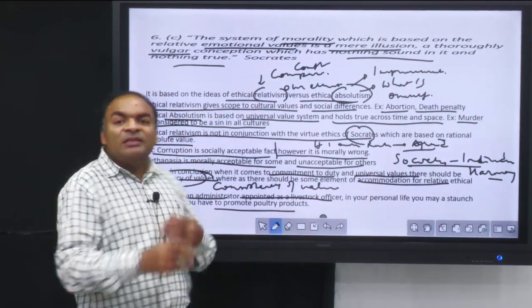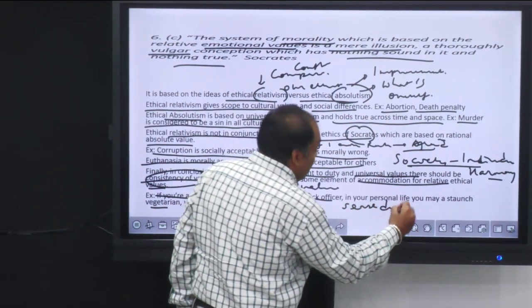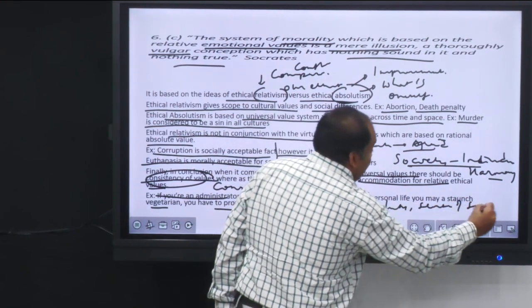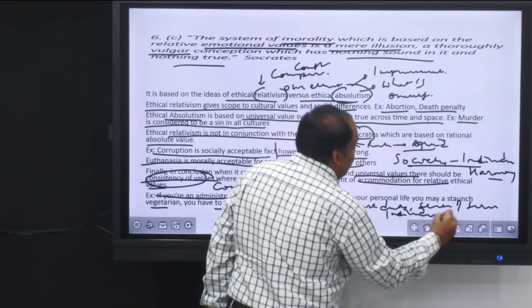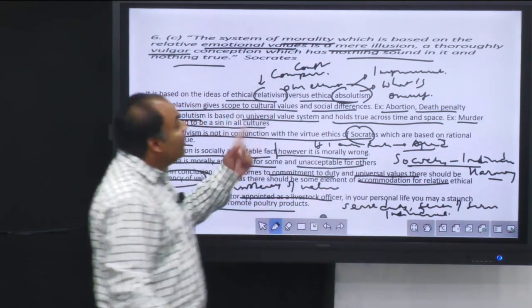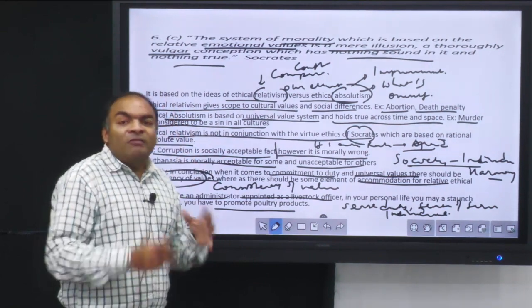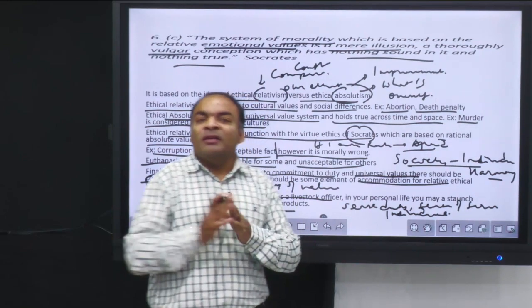So again, one is a sense of duty, and one is a sense of service, and one is your individual self. So sometimes they might be in conflict, but again, you have to see the morality, you have to see the illusion, and you have to see the vulgar conception here. Why? Because you may be a staunch vegetarian, but it is in the state interest or the broader interest of society.